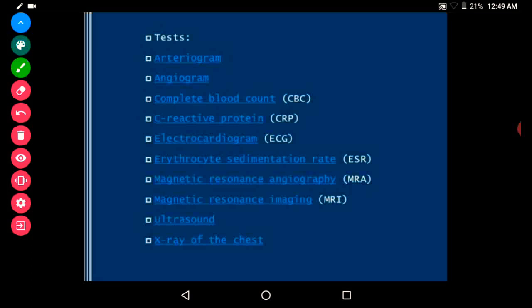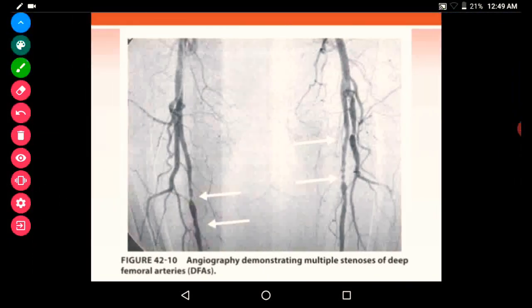And what are the tests? First we can do the complete blood count. This is an inflammatory condition, so there will be raised C-reactive protein and raised erythrocyte sedimentation rate, ESR. For imaging modalities, arteriogram, angiogram, MRI, that is magnetic resonance angiography, magnetic resonance imaging, ultrasound can be done, and we can also do the X-ray chest. This is angiography demonstrating multiple stenosis of deep femoral arteries.